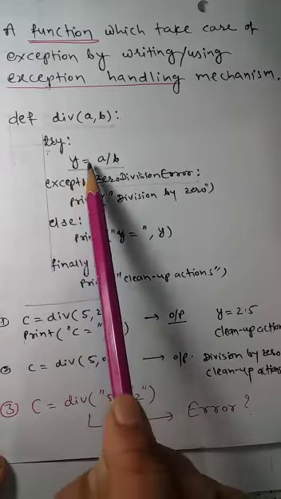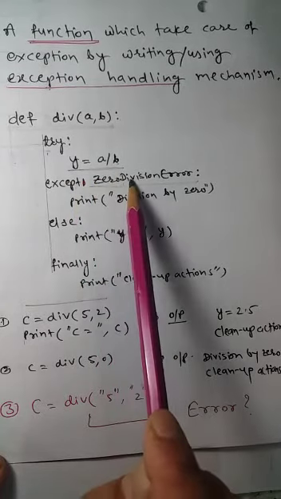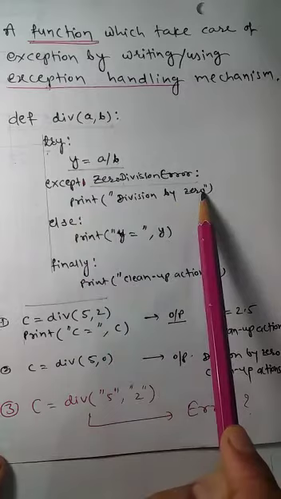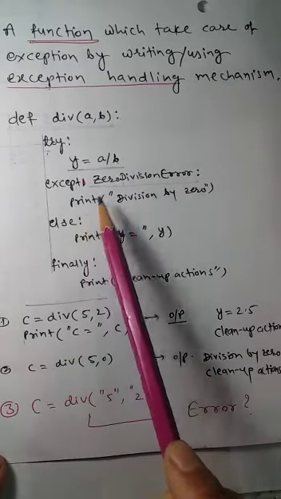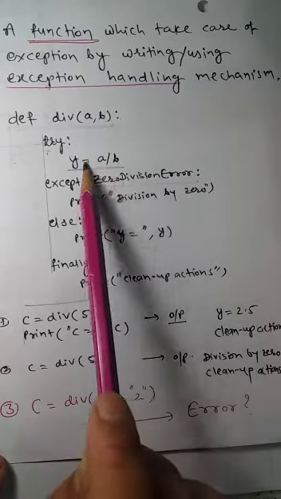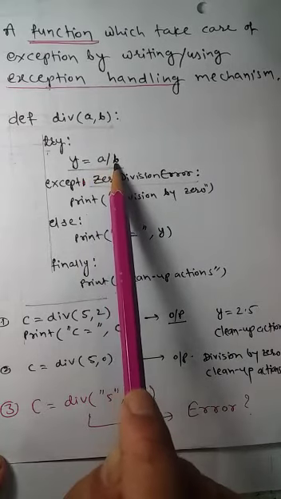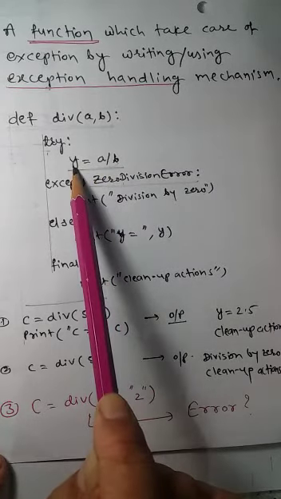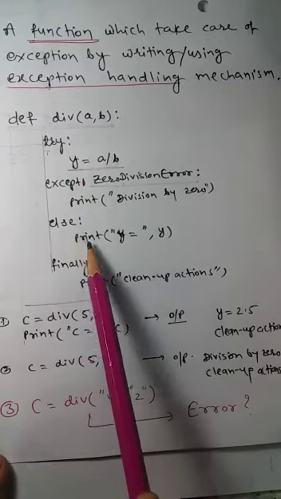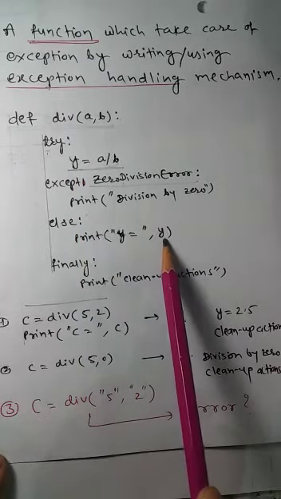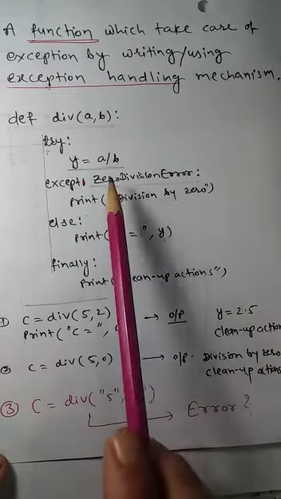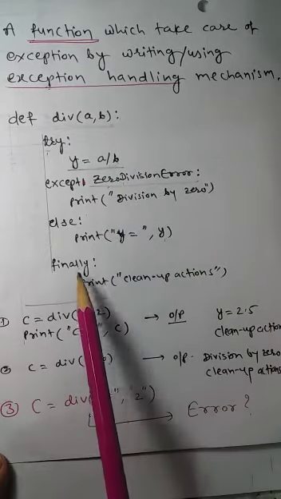That will be compared with this one. If both are matching, then this statement will be executed. Else, if there is no exception, it is executed perfectly. For example, 5 upon 2, so y will get 2.5. In that case, the else block will be executed and print y is equal to 2.5. Whether the exception occurs or not, finally must execute.